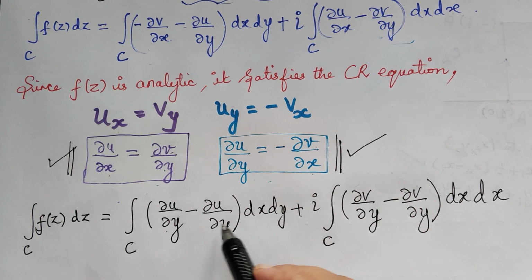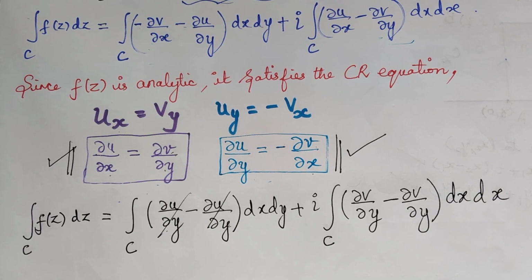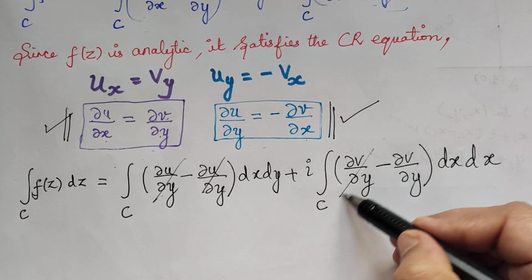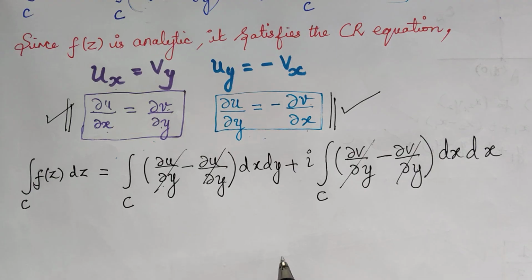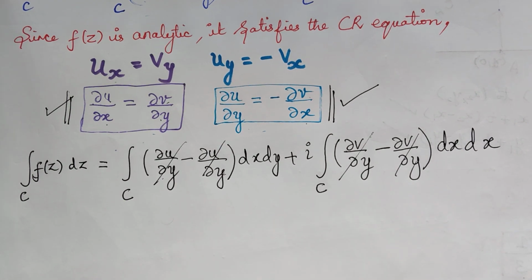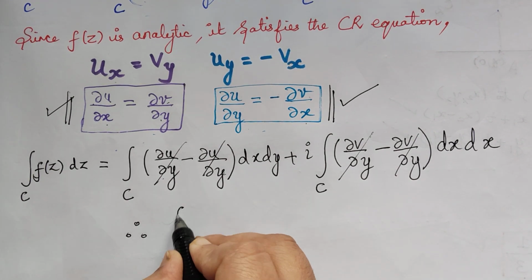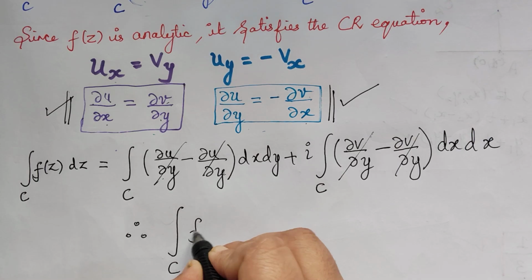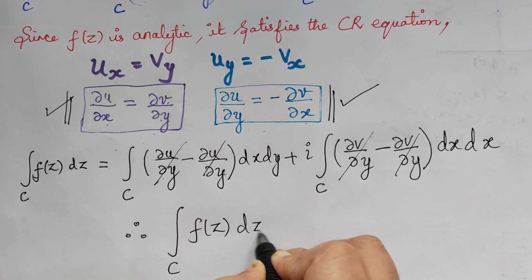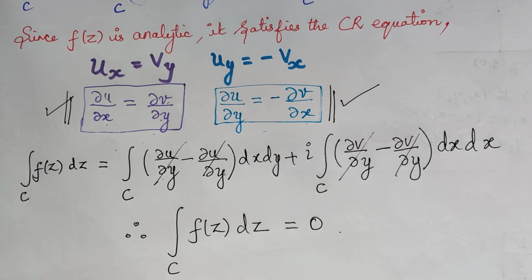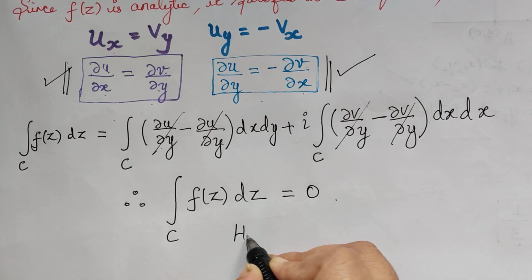Now we see that these two terms are the same and so they become 0 on subtraction, and similarly this also, and therefore the right hand side completely becomes 0. Therefore we have obtained that integral over C f of z dz is equal to 0. Hence the theorem is proved.